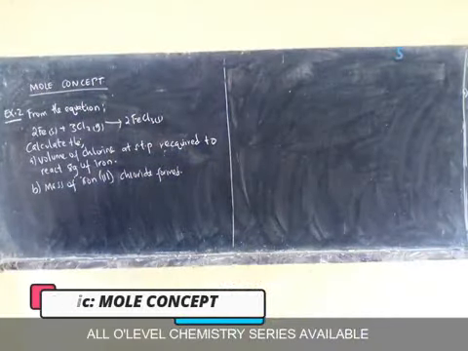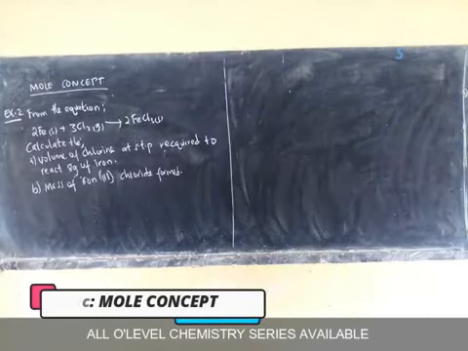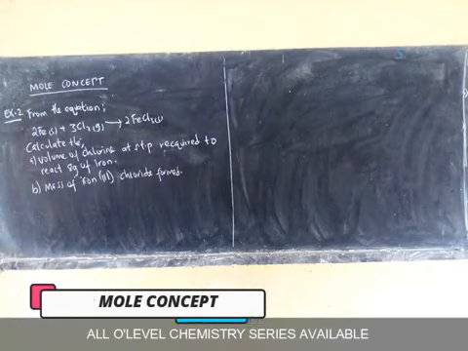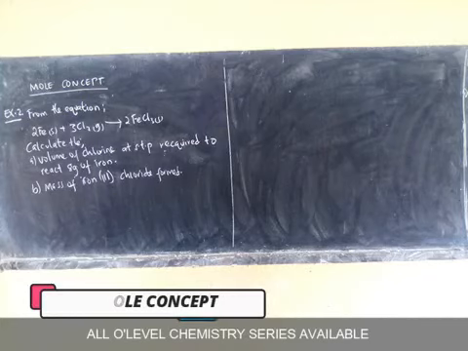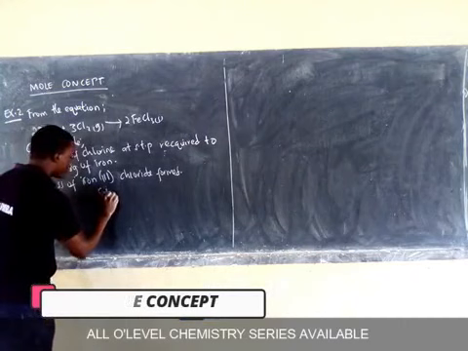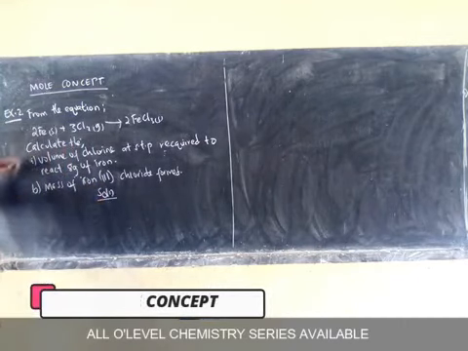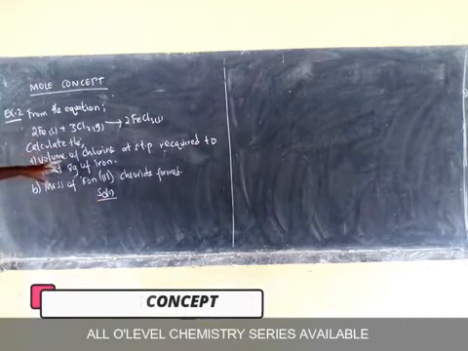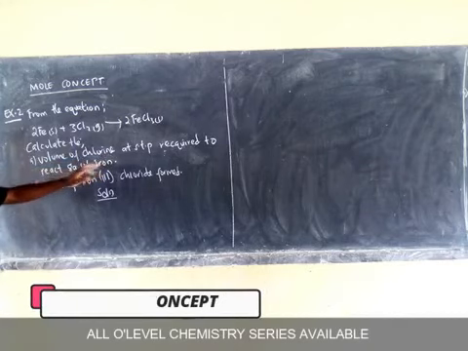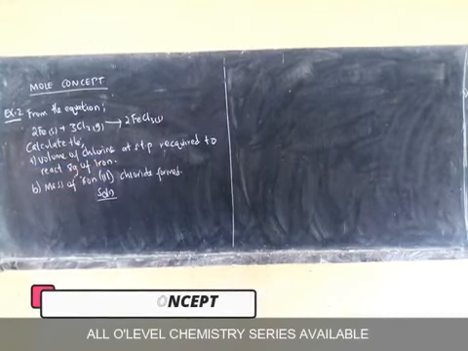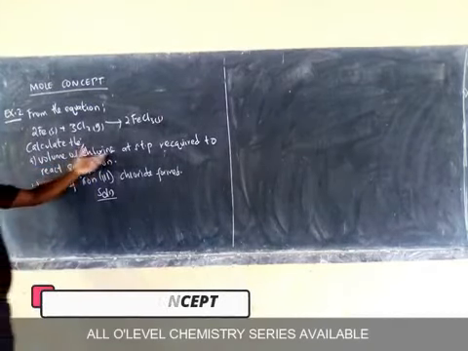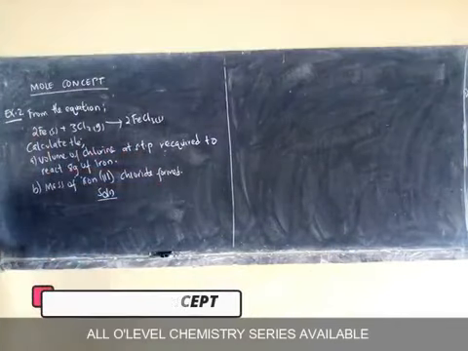So we have example 2. 2 moles of iron react with 3 moles of chlorine, giving us 2 moles of iron 3 chloride. Calculate part A, the volume of chlorine at STP required to react with 8 grams of iron, then part B, the mass of iron 3 chloride formed. So solution. In part 1, we are going to relate the volume of chlorine to the mass of iron. So we need the volume of chlorine, so we are going to put chlorine on the right hand side.